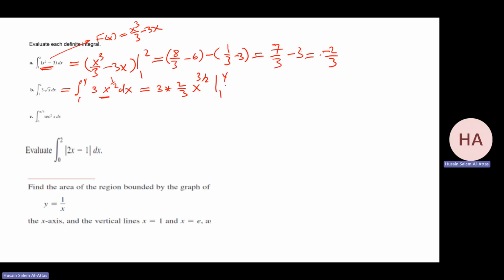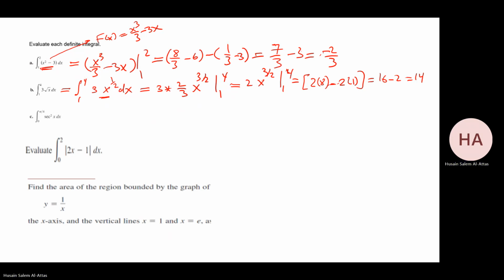That gives me what? 2x to the power 3 over 2 from 1 to 4. Substitute 4: the square root of 4 is 2, cubed is 8, so 2 times 8 minus 2 times 1. So it will be 16 minus 2, which is 14.